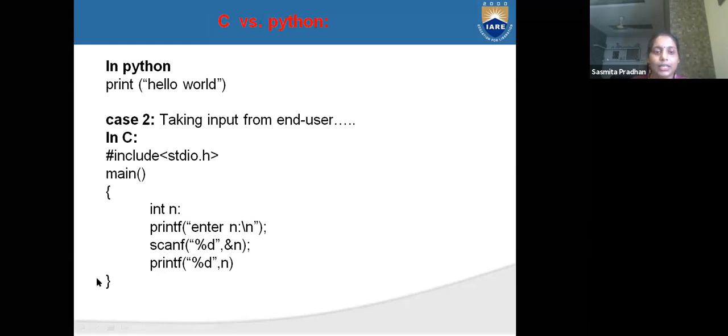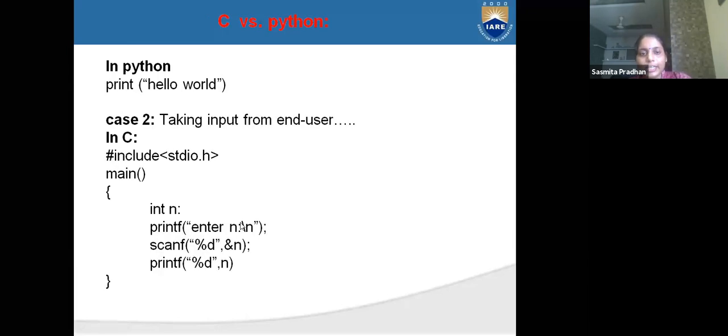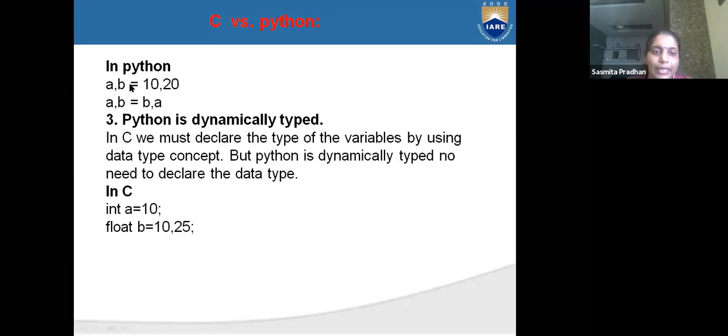But here in Python, we can write just a, b equal to 10, 20, and print a, print b, and we get our values 10 and 20.